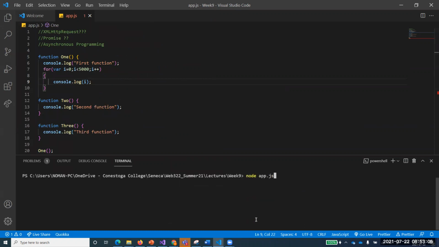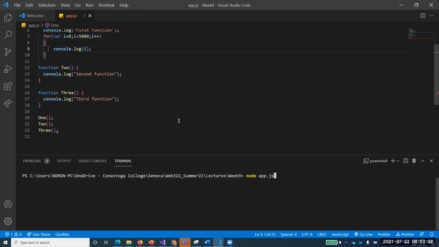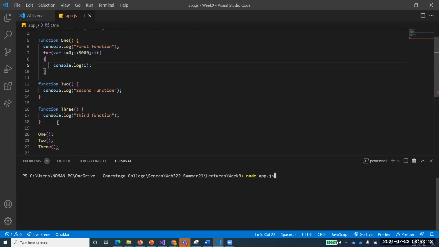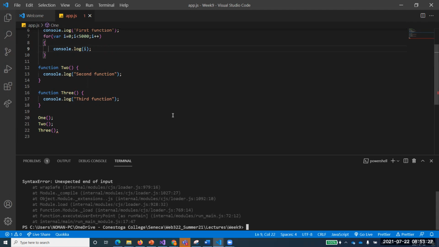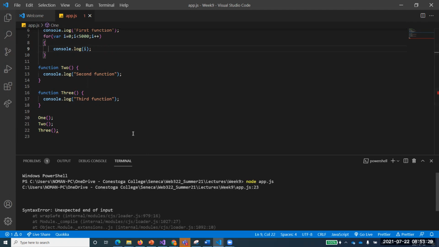And anyhow, if I now run my code, you see that I have got three functions being called: function 1, function 2, function 3. And I've used a very basic method of running a function for some time, because running from 0 to 5,000 requires a good amount of time, like a few seconds. So now let's run our program and see what happens. Oh, unexpected end of input. Yeah, did I do something wrong?